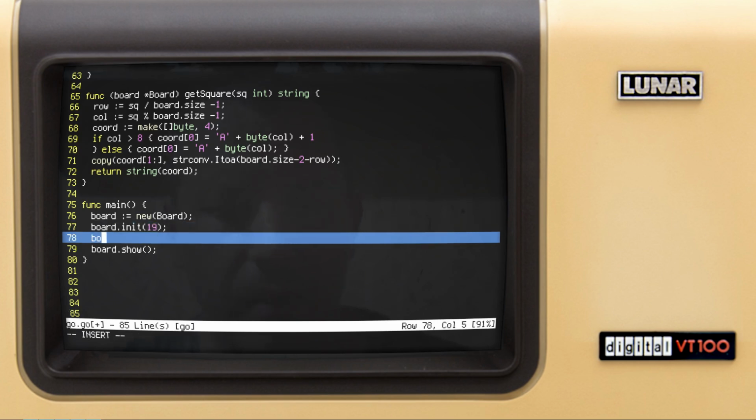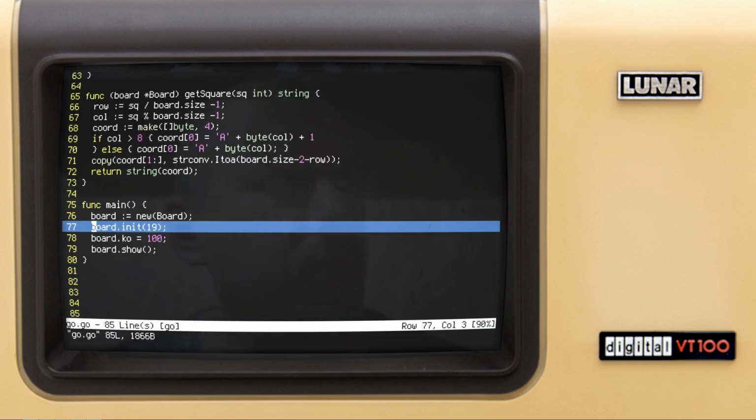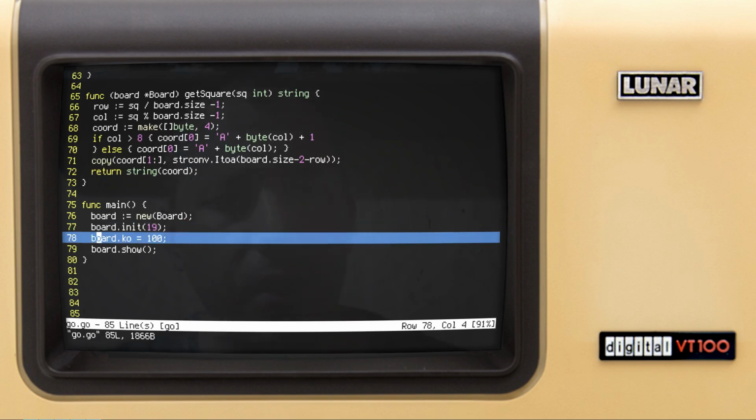Okay, so now let's set up the co manually equal to 100. I know that 100 is the square of Q16, so let's have a look. Yeah, now we have the square Q16 as our co, which is great. Let's do another test. I know that the square 88 is the value of D16. So 88, and this should be D16 exactly, which is the case.